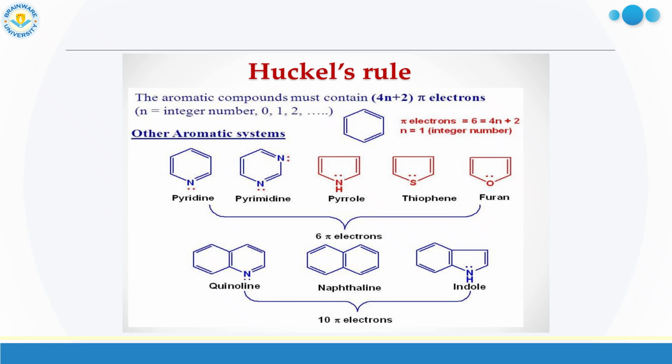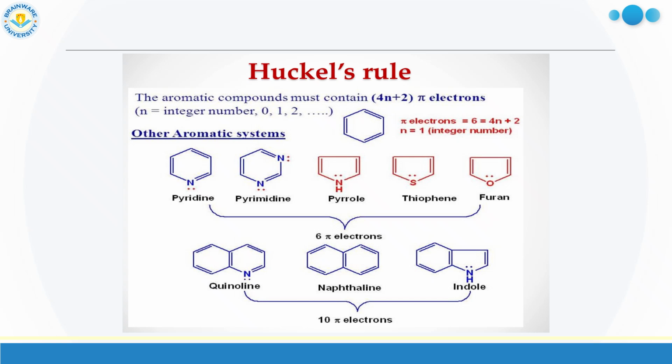Huckel rule states that the aromatic compounds must contain 4n plus 2 pi electrons. If we consider the benzene molecule, there are a total of 3 pi bonds. So 1 pi bond means 2 electrons, so total 3 pi bonds means 6 pi electrons. So it follows the Huckel rule. If we consider n is equal to 1, the total 4n plus 2 value is 6 pi electrons.